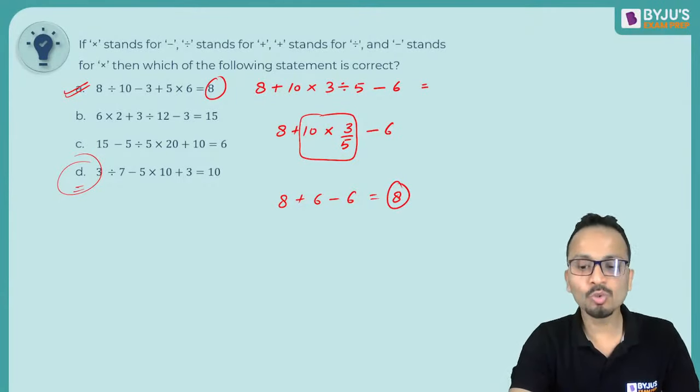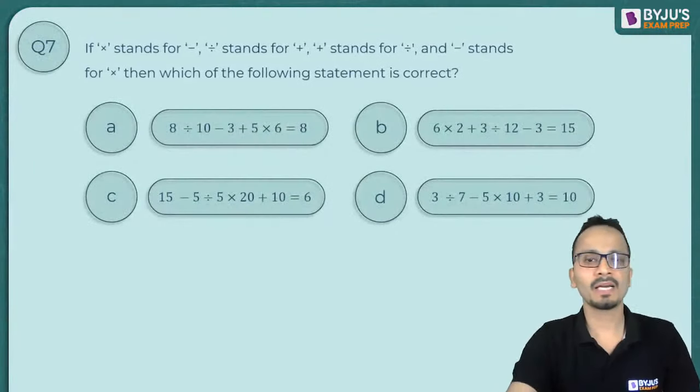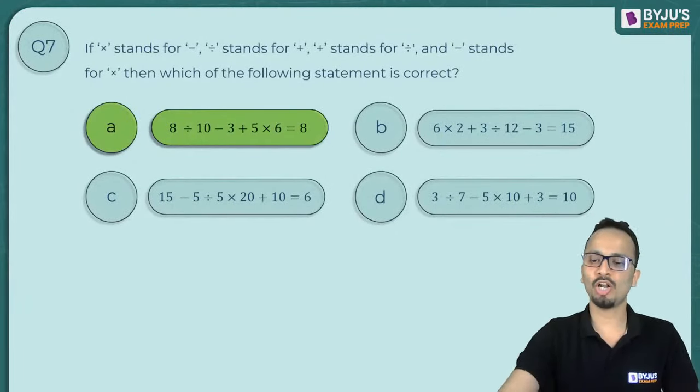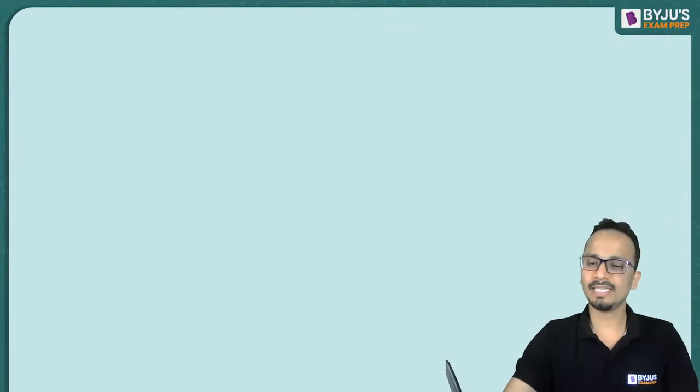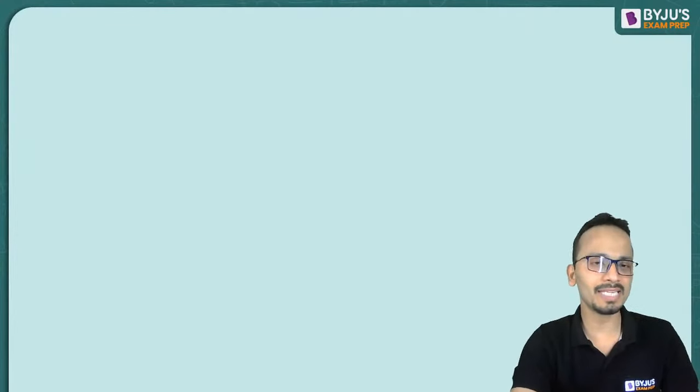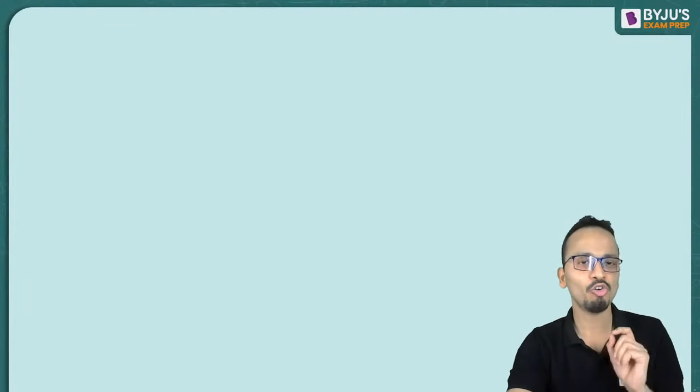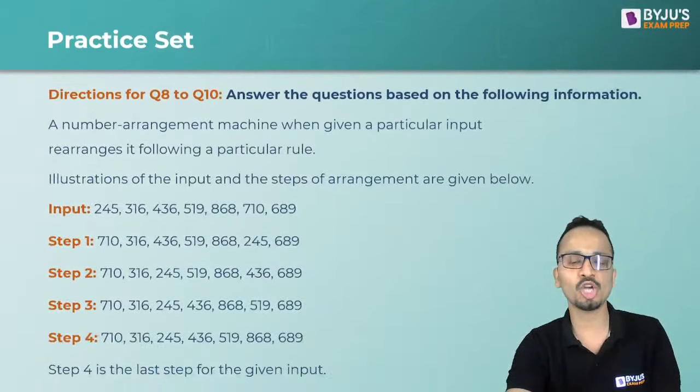Let's move on to the next question. The correct answer was option A. All right. Now, next question, question number 8, 9, and 10 will be a set of questions based on input